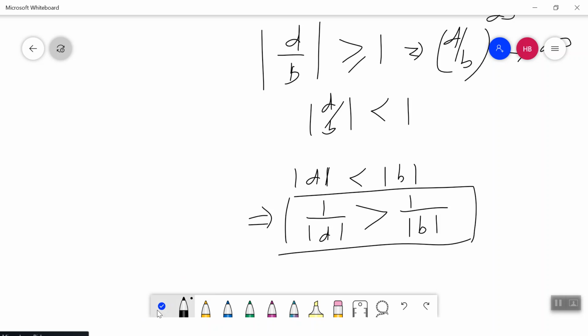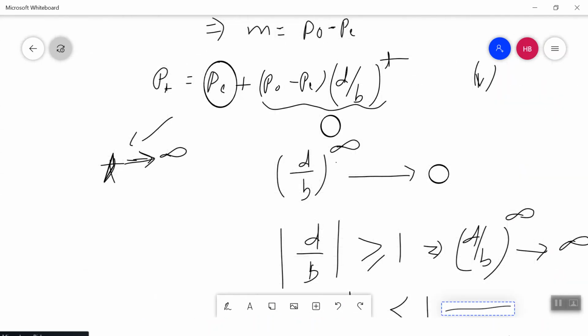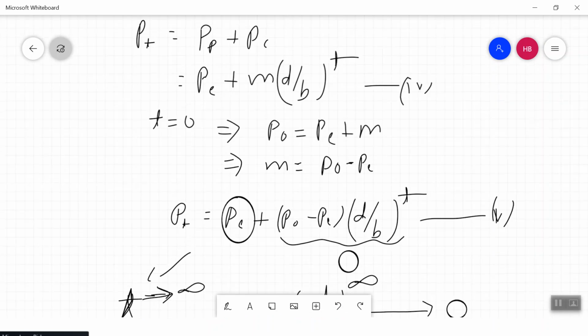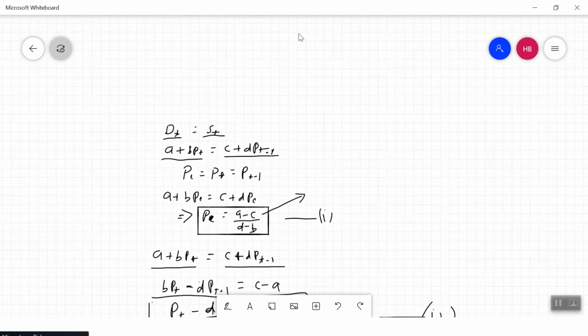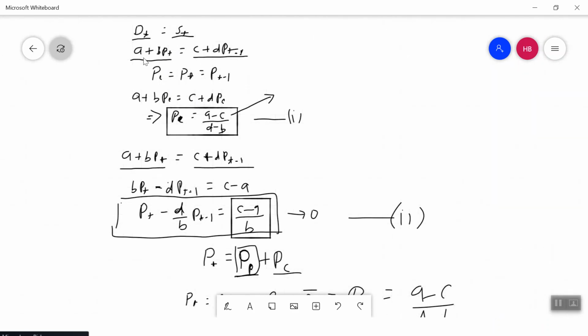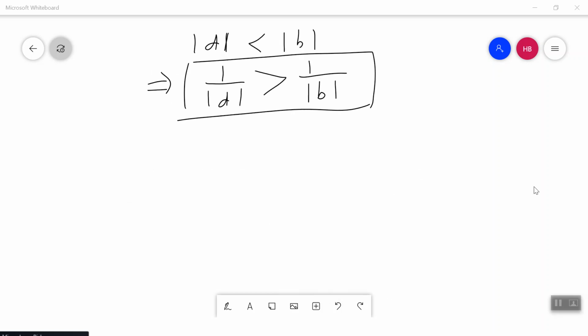As we have already seen in our supply and demand curve, if we go up above to when we started, the demand curve is A plus B pt. So 1 by B is nothing but the slope of the demand curve, and 1 by D is nothing but the slope of the supply curve.